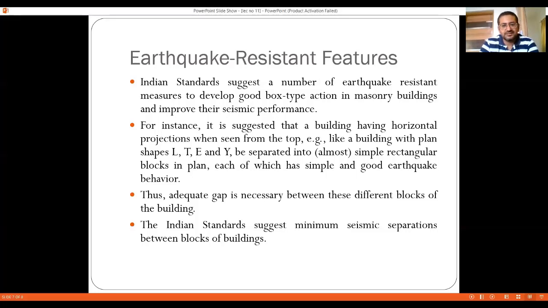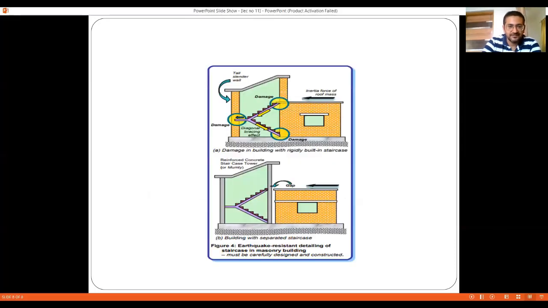And also it is necessary to ensure that an adequate gap is provided between these buildings, depending upon the maximum displacement that is likely to take place at the top of the structure. The Indian standard suggests a minimum seismic separation between blocks of the building, right?